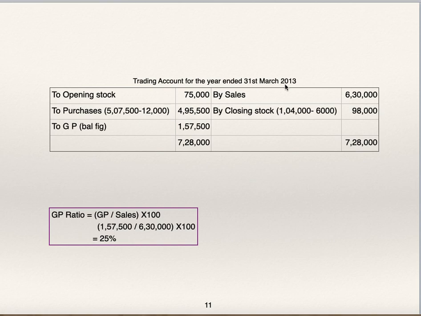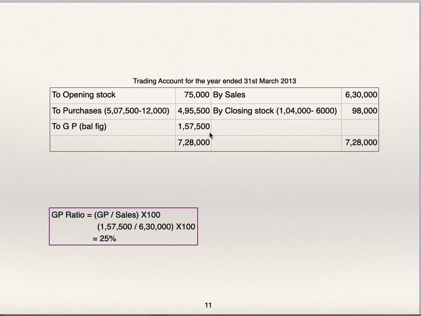Trading account for the year ended 31st March 13. To opening stock 75,000, which is given. By closing stock 1,04,000 minus 6,000, 98,000. Abnormal item cost is 12,000. They have written off 50%, so remaining 50% will be deducted now. And from the purchases, entire abnormal item cost is to be deducted, which is 12,000. So 5,07,500 minus 12,000, 4,95,500. Sales 6,30,000 is given. Gross profit 1,57,500 is balancing figure.